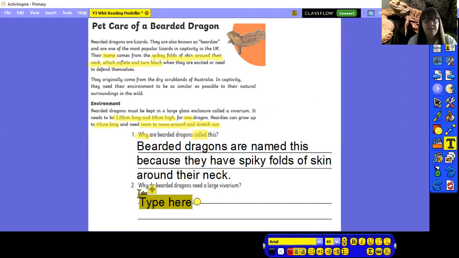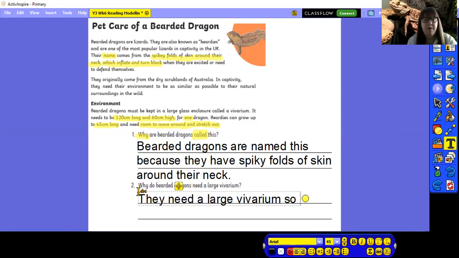Now I'm going to use that to form my answer. Why do bearded dragons need a large vivarium? They need a large vivarium. So what do they need to be able to do? Can you finish the sentence?